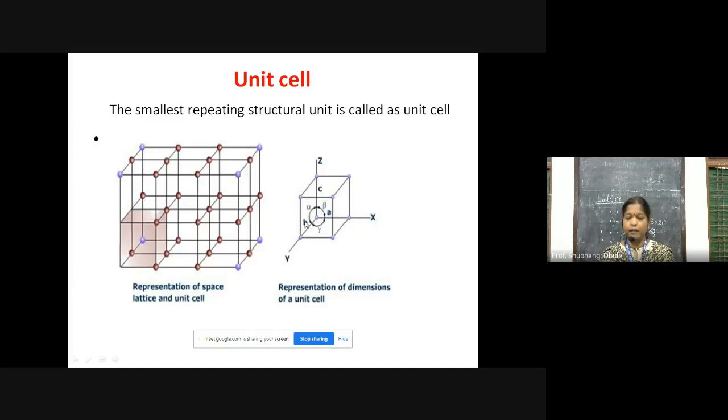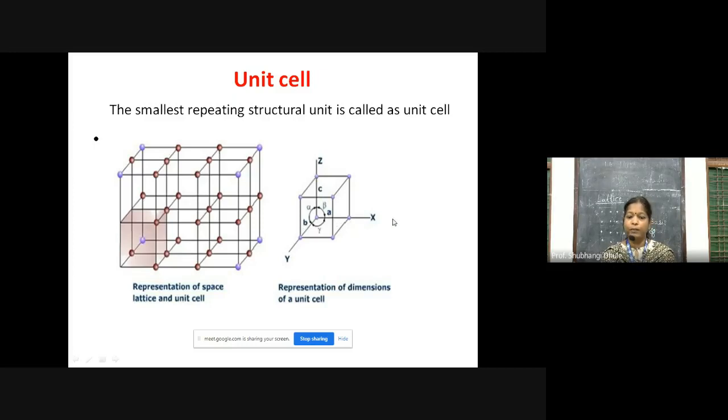And the angles alpha, beta, gamma are equal, 90 degrees, for the cubic. For the tetragonal, it is different. For the orthorhombic, the parameters are different: angles are different, lengths are different. This cube is the same as the puzzle cube you have. Orthorhombic shape is similar to the matchbox which we have. So these are the different shapes of the crystal systems, based on these parameters.